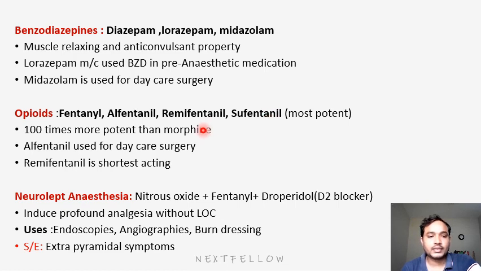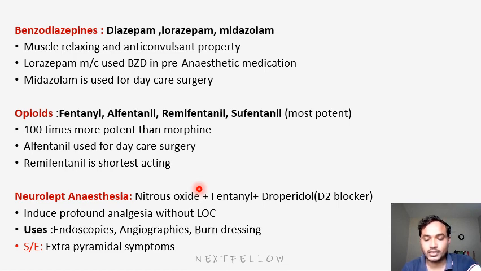Next and last will be neurolept anesthesia. Neurolept anesthesia means here we are using opiates along with other agents like nitrous oxide. The opioid drug will be fentanyl, and droperidol, that is a D2 blocker. Here we are using a combination of drugs. Along with the opioid we will use nitrous oxide, a gaseous agent, and droperidol, a D2 blocker, to produce analgesia. Here the patient doesn't lose consciousness. It's a different anesthesia mechanism.